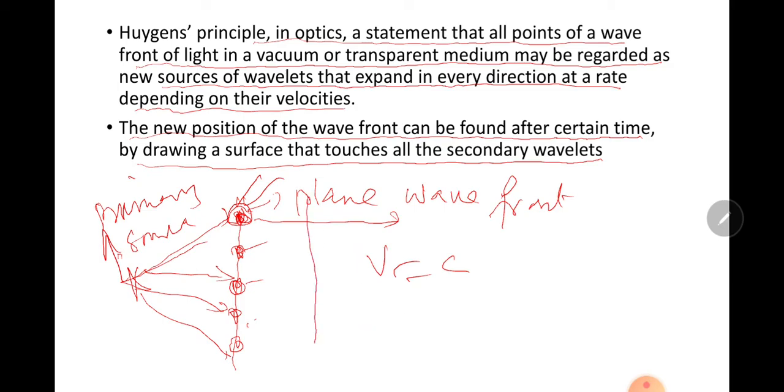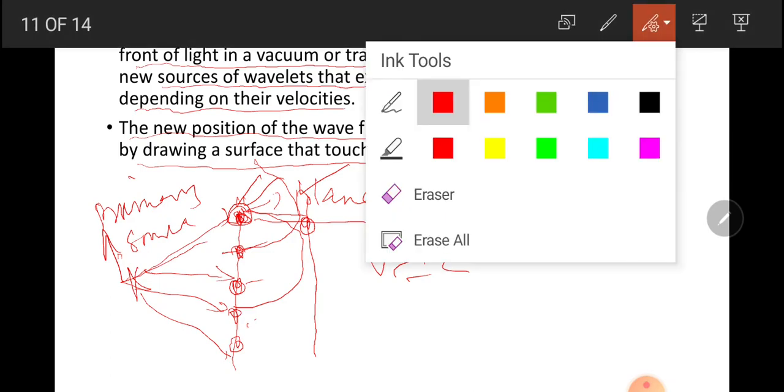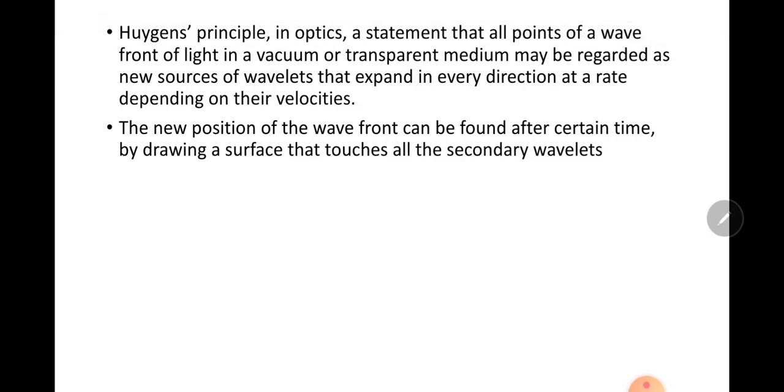So if a new surface is constructed, you can find the new plane wavefront by drawing spherical circles like this. You will open the compass equal to this distance and draw a circle like this.